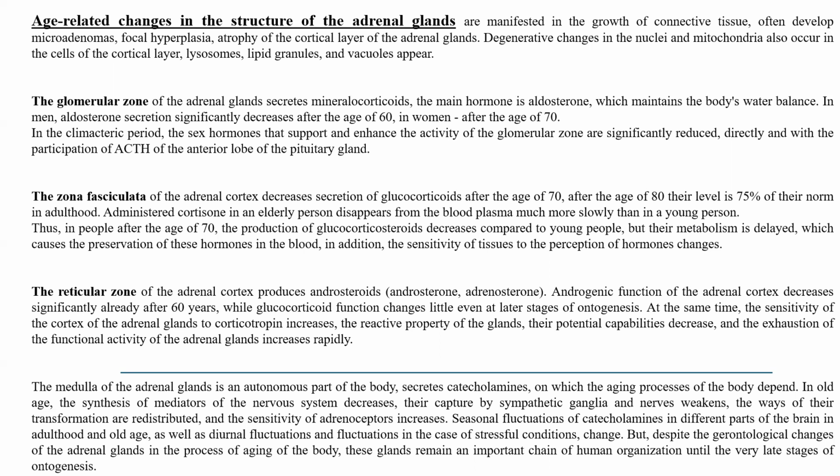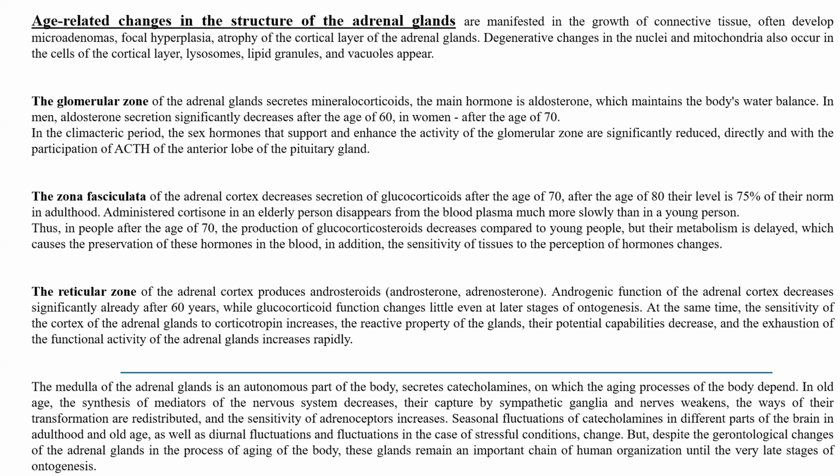The zona fasciculata of the adrenal cortex decreases secretion of glucocorticoids after the age of 70. After 80, their level is 75% of their norm in adulthood. Administered cortisone in an elderly person disappears from the blood plasma much more slowly than in a young person.